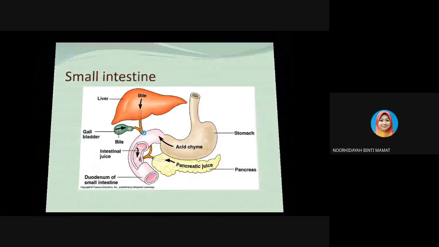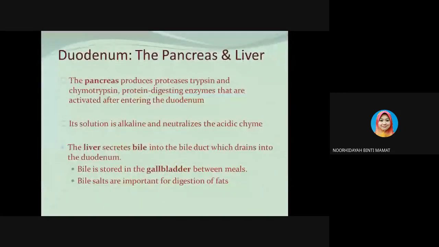In the duodenum, the pancreas produces the proteases trypsin and also chymotrypsin. These are the protein digesting enzymes that are activated after entering the duodenum. This is the juice produced by the pancreas. Its solution is alkaline and neutralizes the acidic chyme that is secreted by the stomach. You must remember.